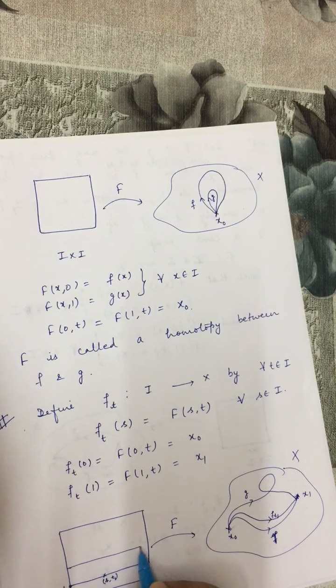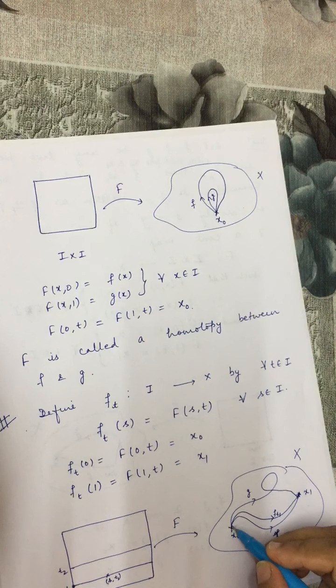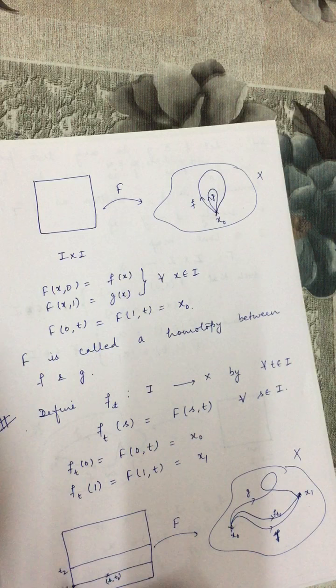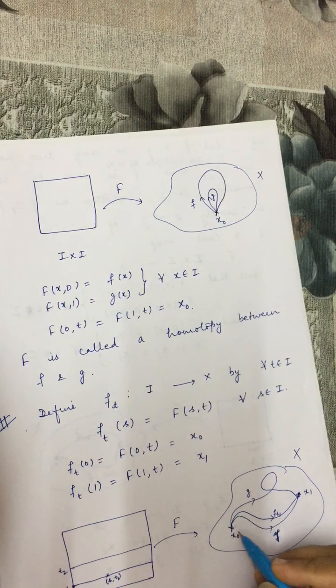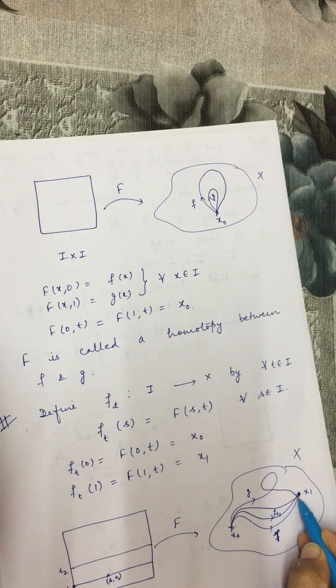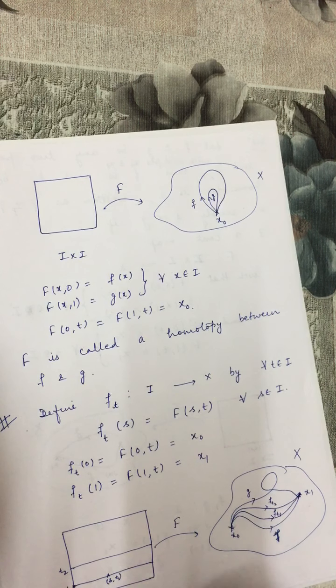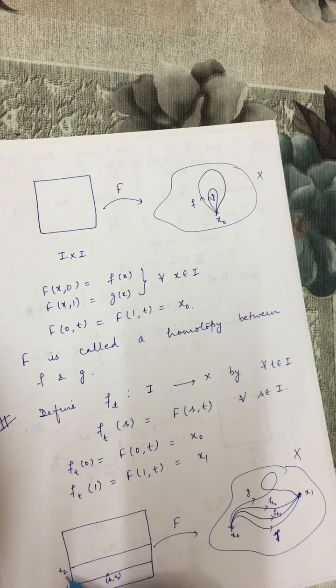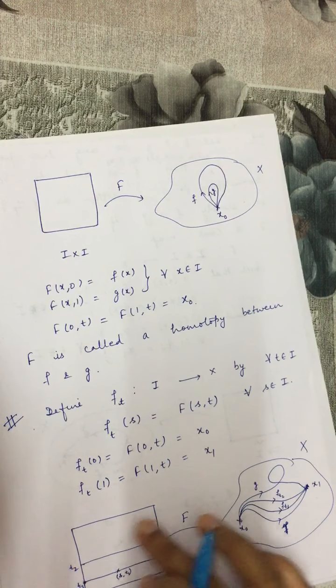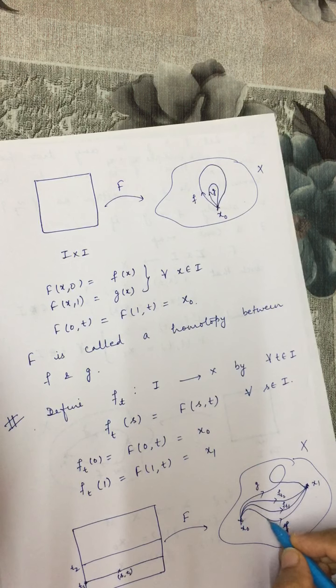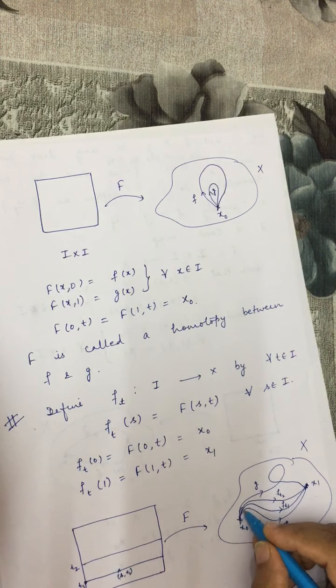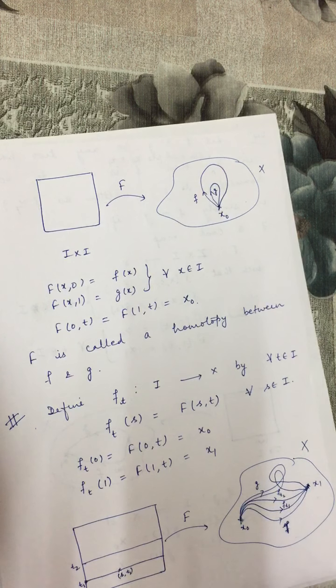Now we fix t as t2. The points on this line are of the type (s,t2), again with s varying from 0 to 1. Again f_t, where t is equal to t2, is a path from x0 to x1, and that is a continuous mapping. Let us say this path is f_t2, and so on. When t moves from this point to this point, the image of these lines will move from this path f to this path g, in this way.